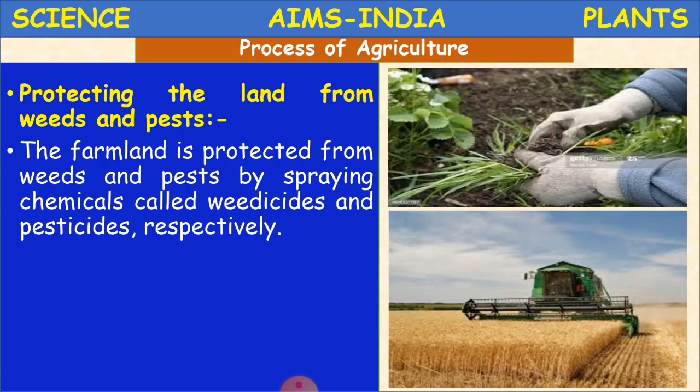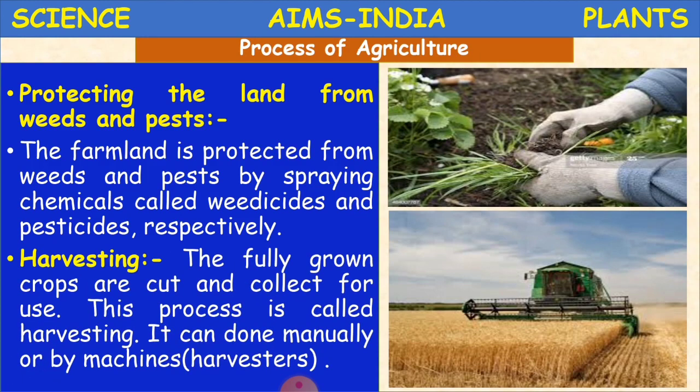The chemicals sprayed to avoid weeds are called weedicides, and to avoid pests are called pesticides. Respectively, they do this process continuously so that the basic crop we are growing can grow in a healthy way. Okay, children, clear?